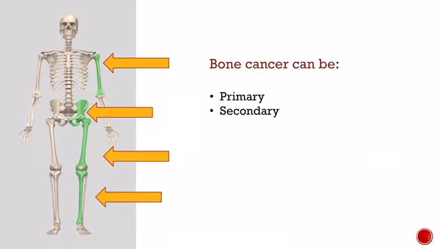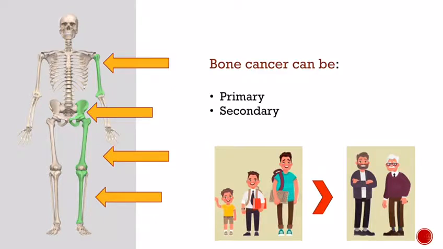It either originates from the same bone as in primary cancer, which is less common, or spreads from another organ, which is secondary cancer. Those two types are often treated differently and have different prognosis. Bone cancers are more common in children and younger adults than in older people. Cancer found in the bones of an older adult usually has spread to the bone after originating from another location in the body.